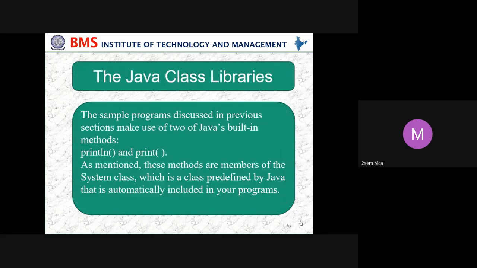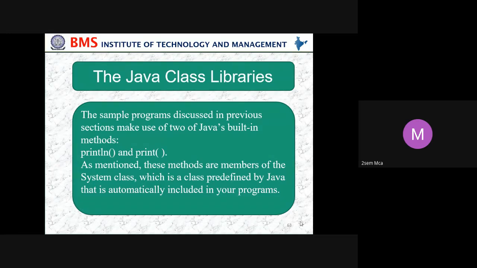Okay, next we move on to the Java class library. What do we mean by library? In our college library, we generally have all the books, not only computer science books, but physics, chemistry, maths, electronics, mechanical, civil. In the same way, the Java class library means all the built-in functions, such as square root and math, that you want to use in your programming. Those are present in the class library.